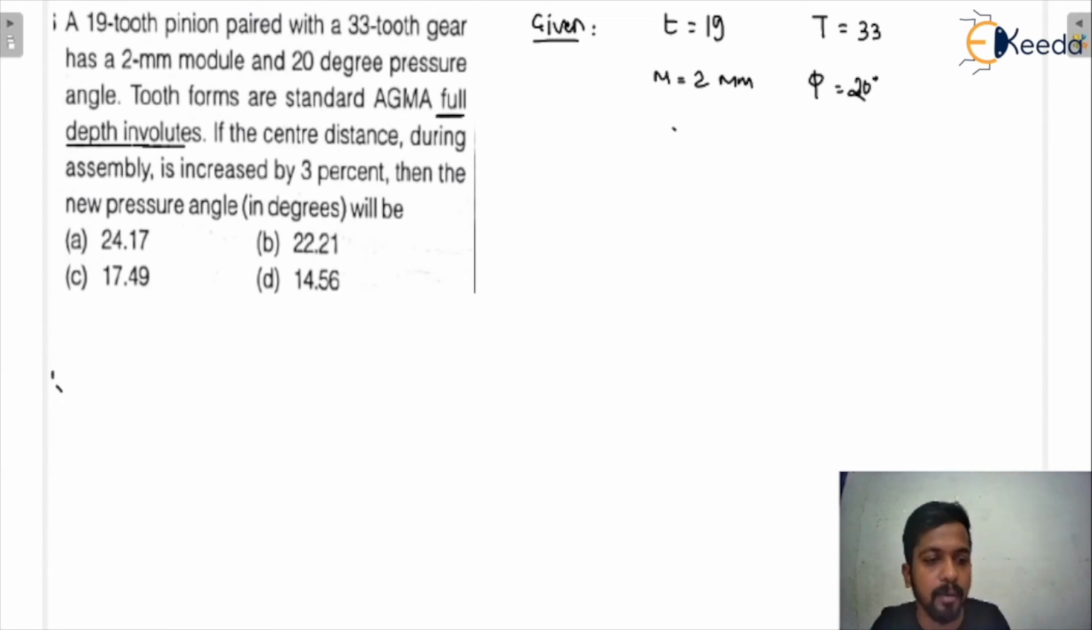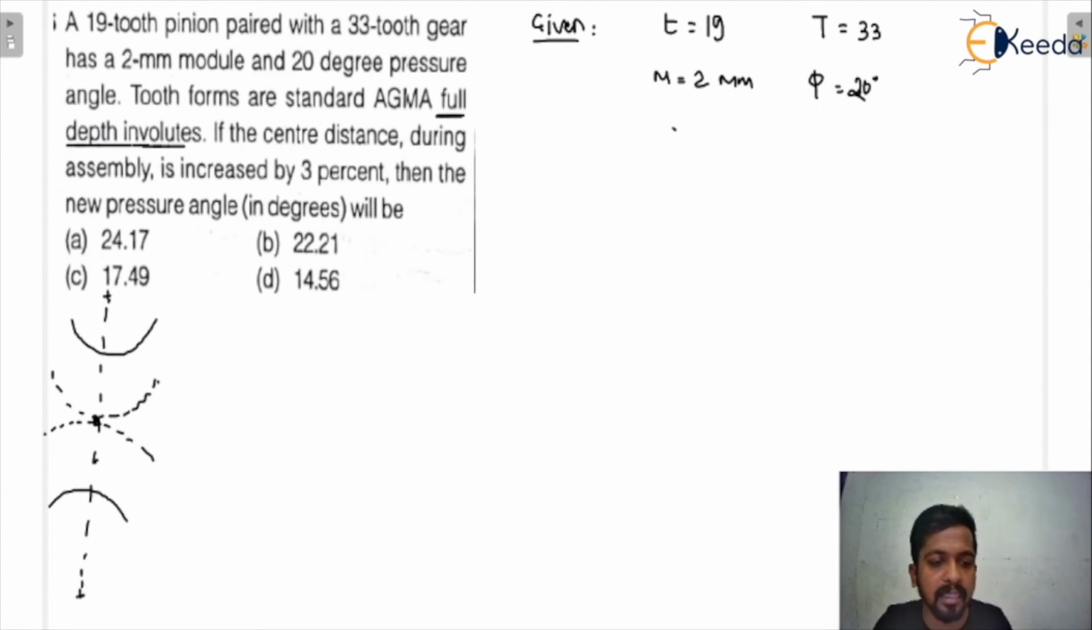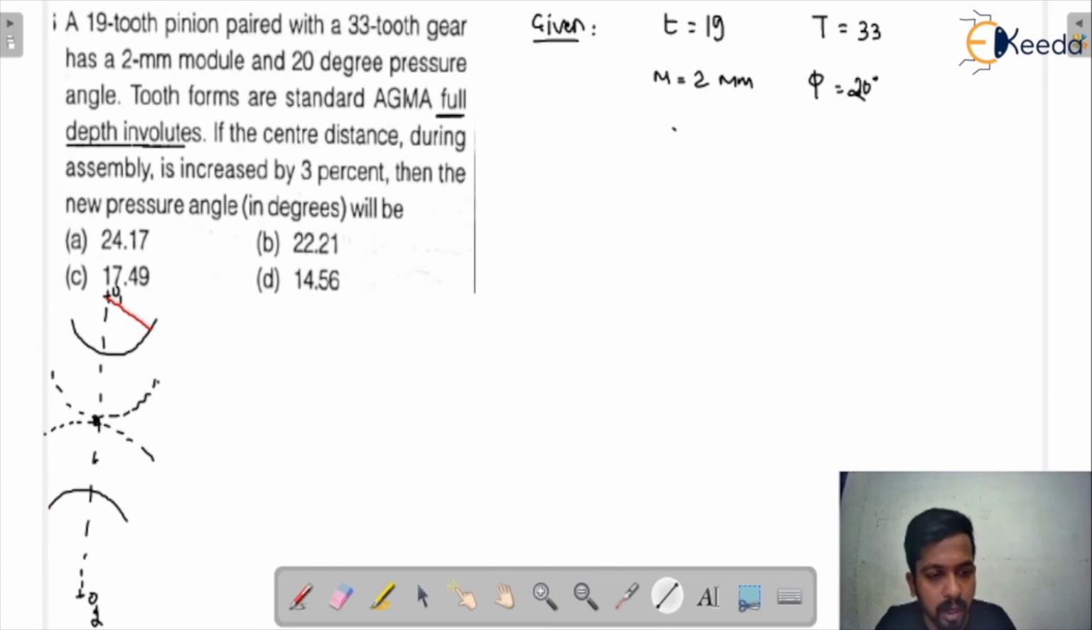Now we have to draw the diagram. It would be easy to understand. This is the pitch circle for the gear and the pinion, and this is the pitch point. Here you can see there is a base circle for the gear and the pinion, and this is the center. I'm drawing a line meeting the centers O1 and O2. We draw the perpendicular to that, and we have also drawn the line of action. At the line of action we draw the perpendicular.